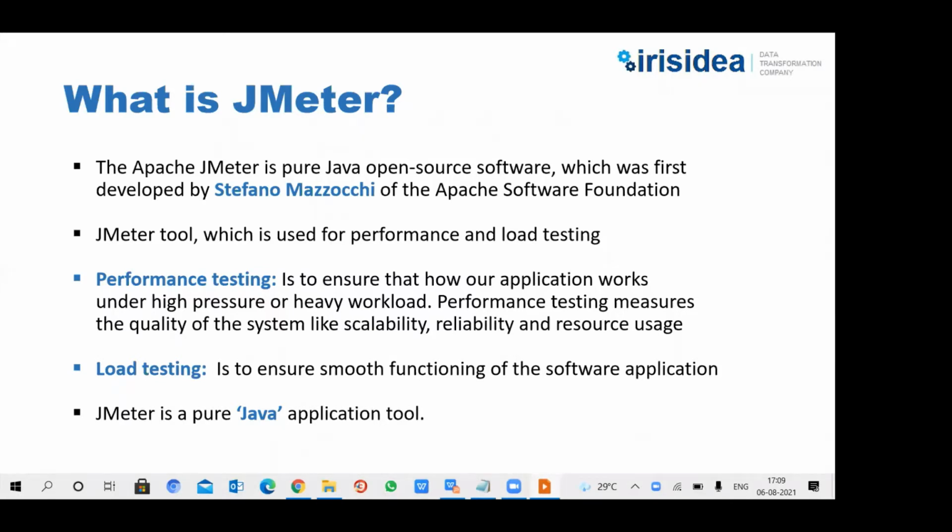Next comes what exactly performance testing and load testing mean. Performance testing is a type of non-functional testing. It is a technique to determine the system in terms of responsiveness and stability under various workloads. In performance testing, we mainly check how responsive the application is, how reliable it is, and how stable it is. These are the main things we check.